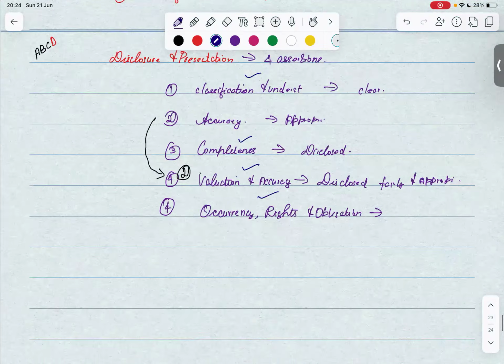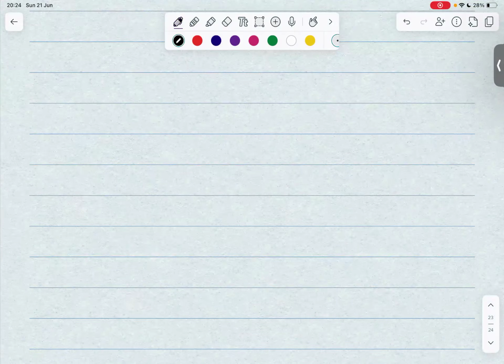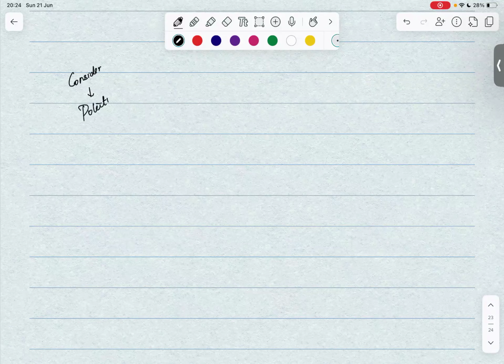Okay, now moving on. Let's see this from our perspective, that is the auditor's perspective. What are we as auditors going to use these assertions for? Okay, the important one is to consider different types of potential misstatements. That is where all there could be possibilities of misstatements.